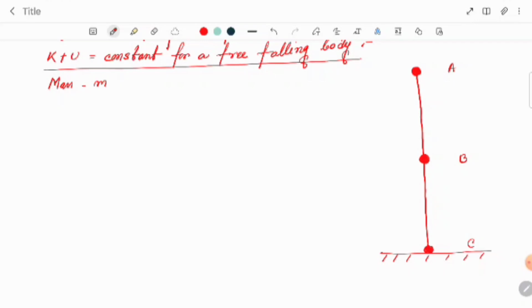Suppose the body is falling from a height h.